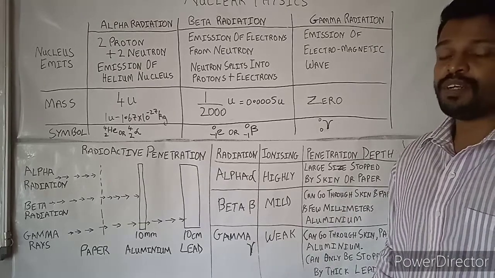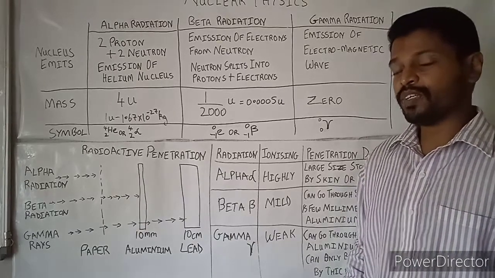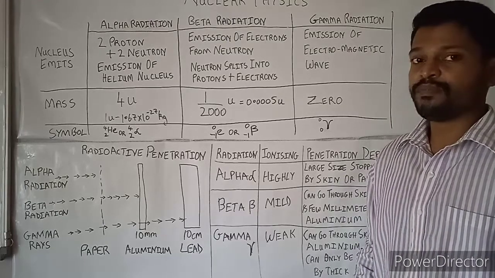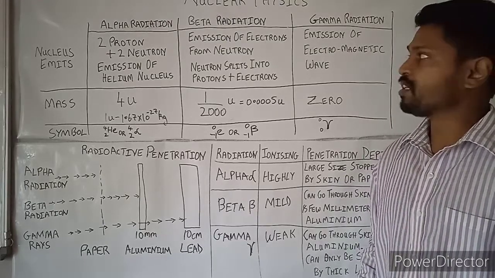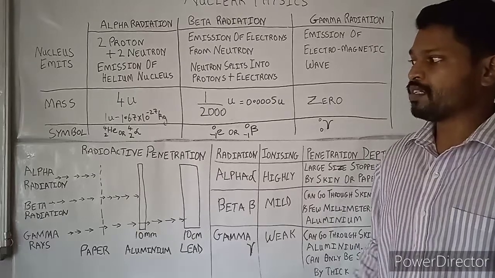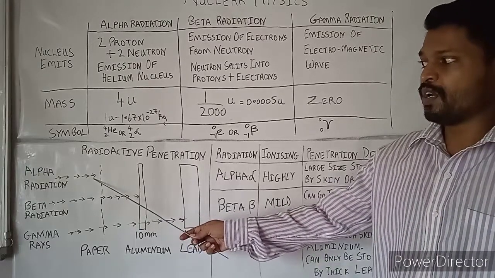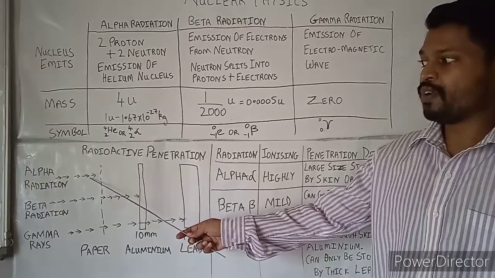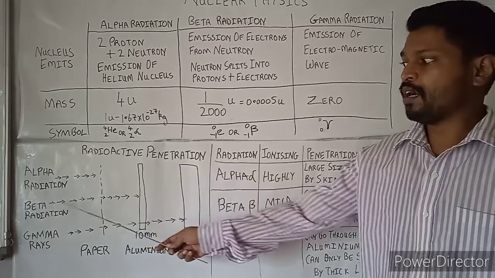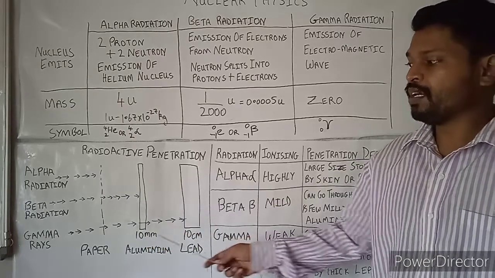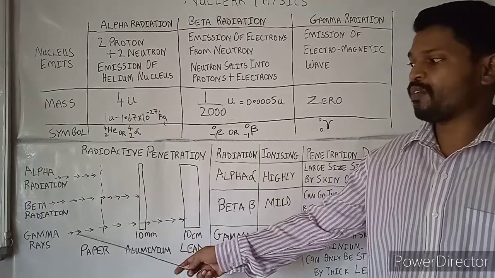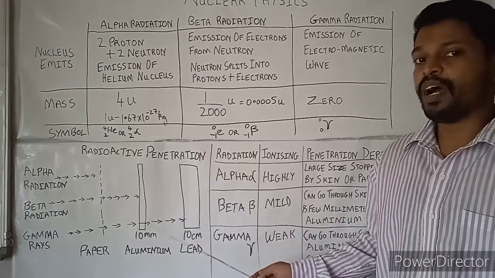So today we have discussed the harmful and dangerous effects of radiation: alpha radiation, beta radiation, and gamma radiation. You can see the penetration power is less for alpha, a bit more for beta, and the penetration power of gamma rays is much higher.